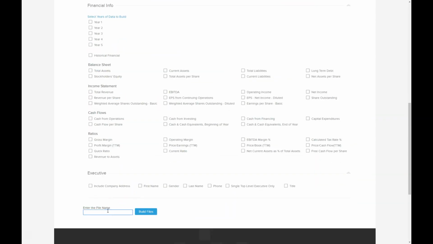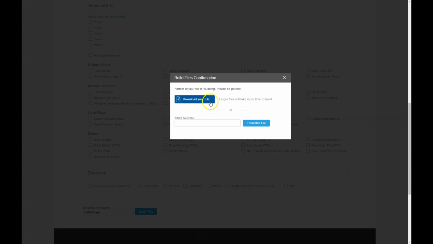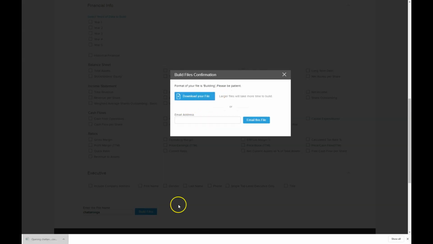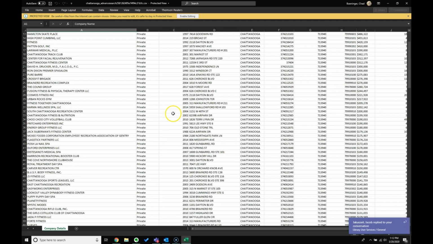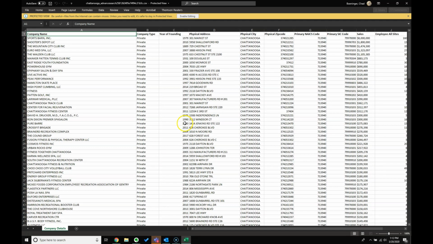We can call this Chattanooga in our build files, and we'll click build files here. And we can either download our file or email our file. I'm just going to download my file here. We open this in Excel. Here we have all the information that we asked for those companies. These are sorted by sales at the moment. So it gives you a good idea as far as the kind of information that you can find within Mergent Intellect to get an idea of who your competitors may be in your local market region.